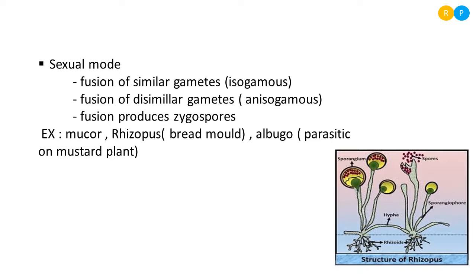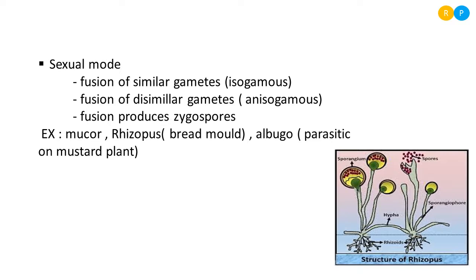So if the dissimilar gametes are involved in fusion, that is what we are calling anisogamous. So there are two types of fusion we can see in sexual reproduction. Sometimes isogamous in some members, and some of the members show anisogamous type of reproduction. So we have already seen the sexual cycle takes place in the fungi.